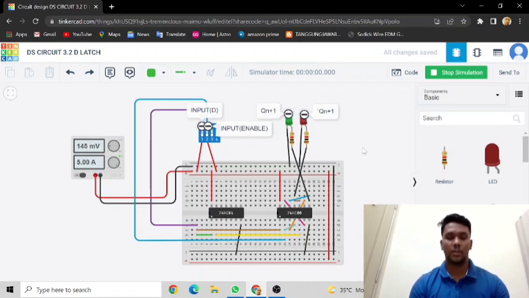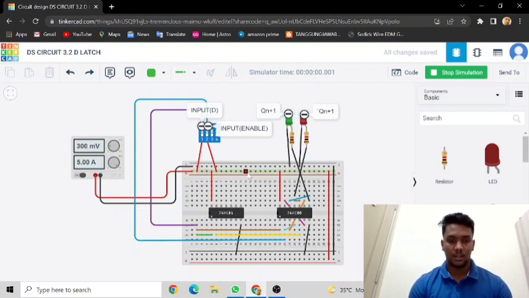Today I am going to explain about the circuit 3.2, the circuit D latch. Okay, when the D is 0 and the enable is 0, the Qn plus 1 is also 0 and Q bar n plus 1 is also 0.